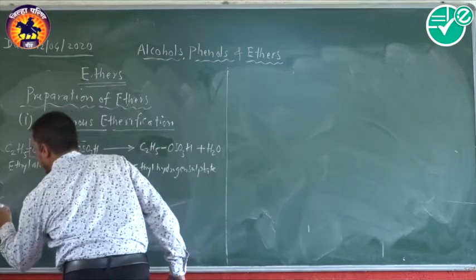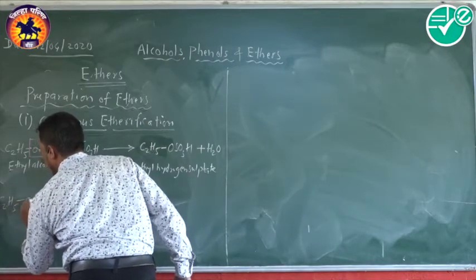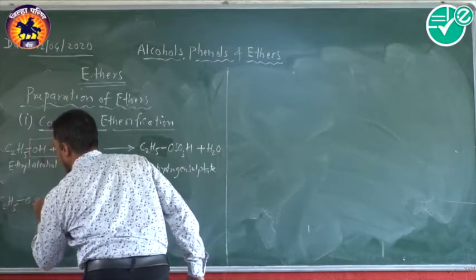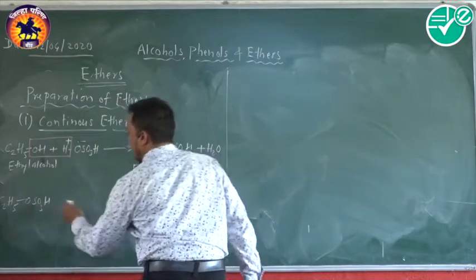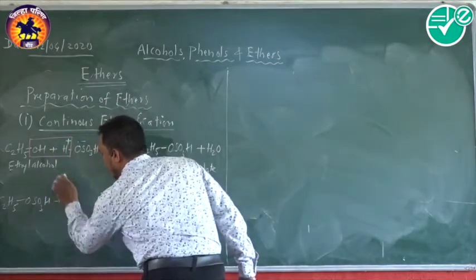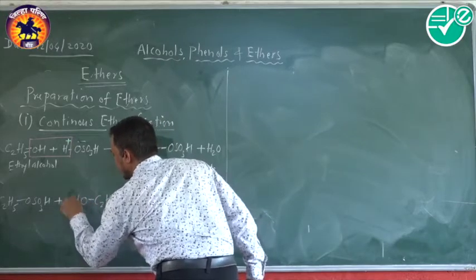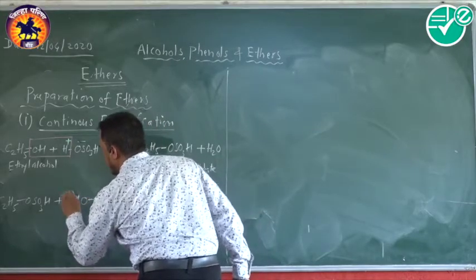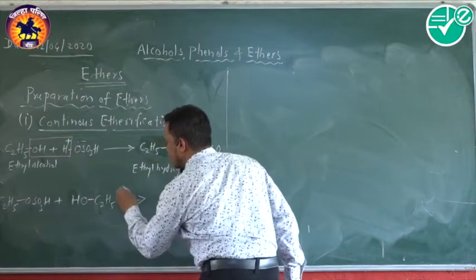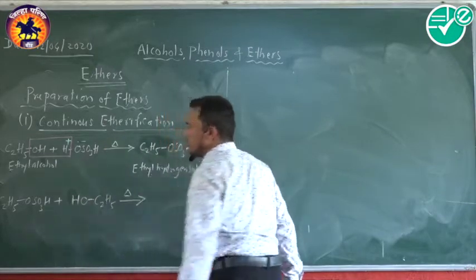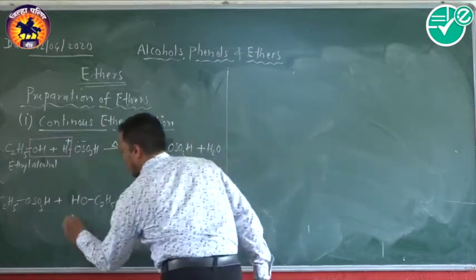In the second step, the second molecule of alcohol, ethyl alcohol, reacts. Since the reaction is taking place in a distillation unit, here two molecules of ethyl alcohol react